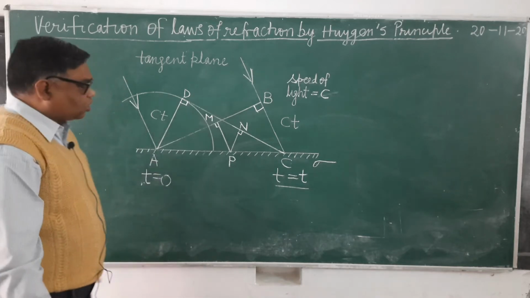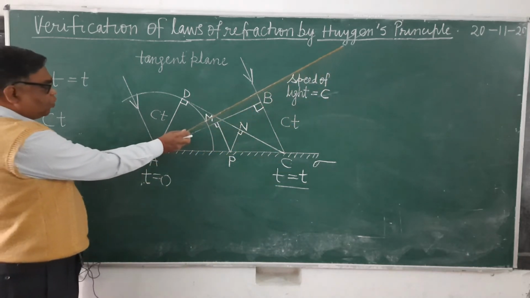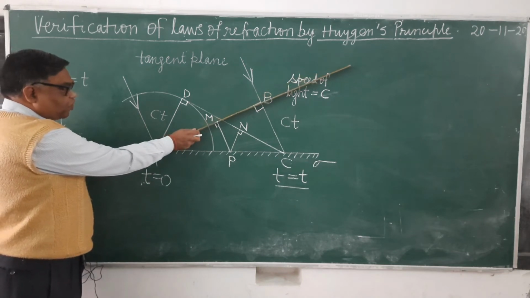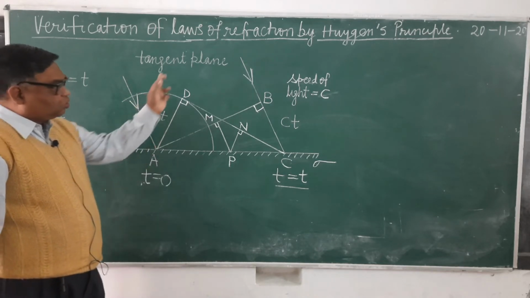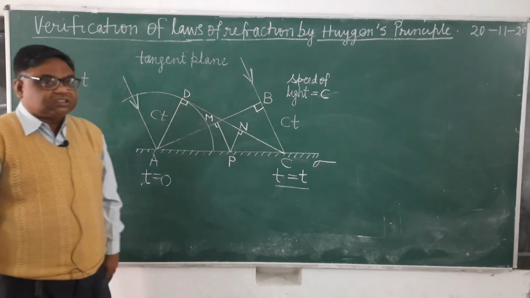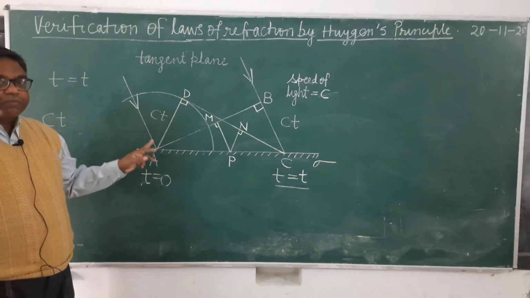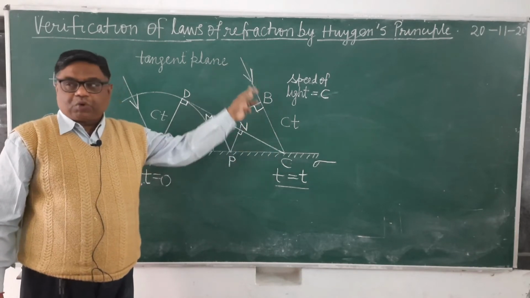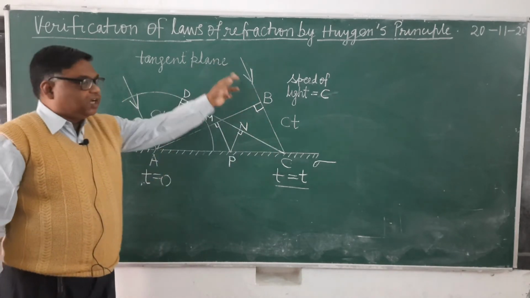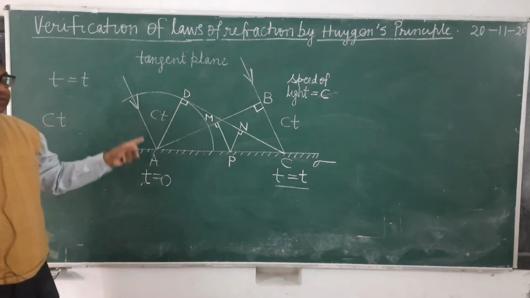So see here, how will you draw this diagram? First you will make a reflecting surface AB. On that reflecting surface, we will draw a wavefront AB, a plane wavefront AB. Then you draw two normal directions to the AB. AB से दो normal lines draw कर दें. एक लाइन AB के ऊपर perpendicular at the point A, and the other line will be drawn normal to AB at the point B. These will be the directions of the incident wave. It's clear? AB is the wavefront and these are the directions of the incident wave.